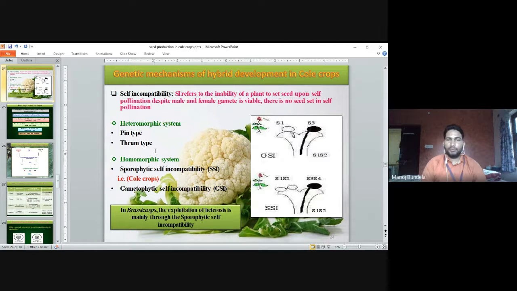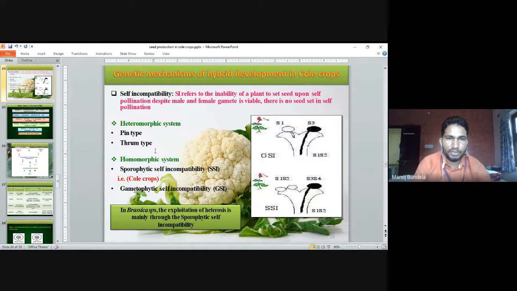Next is the heteromorphic system. In this, two types of flowers are used: a pin type and a thrum type. In the homomorphic system, sporophytic self-incompatibility is present. In cole crops, sporophytic self-incompatibility is present. Second, genic gametophytic self-incompatibility is also present. These are the main genetic mechanisms used for hybrid seed production.